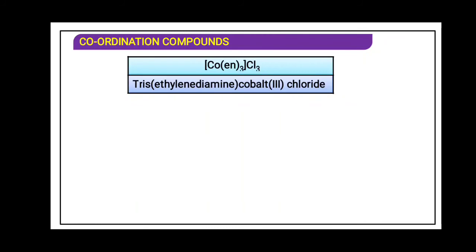So over here the counter ion is negative. According to the rule, the negative counter ion we have to write at the end. So we will not start with potassium, because potassium is not a counter ion. That is why we first enter the coordination entity, and we write tris. After tris we will write en. En is ethylene diamine, so tris ethylene diamine. After writing ethylene diamine, we have to write the name of the central metal atom.